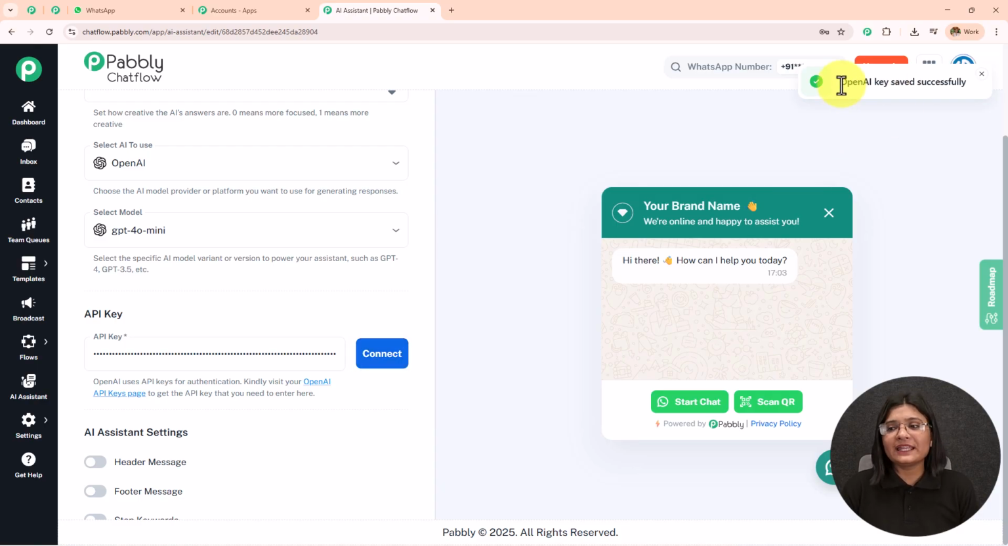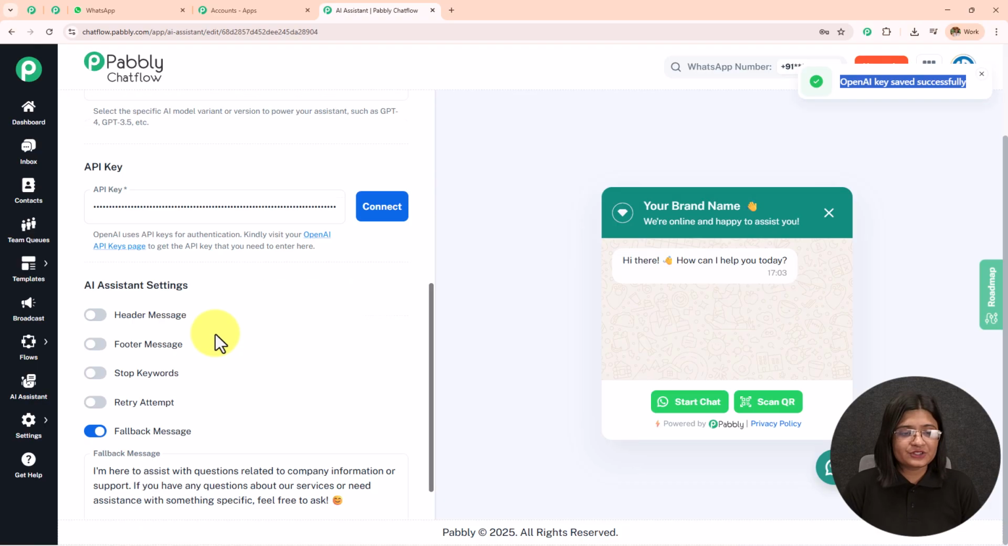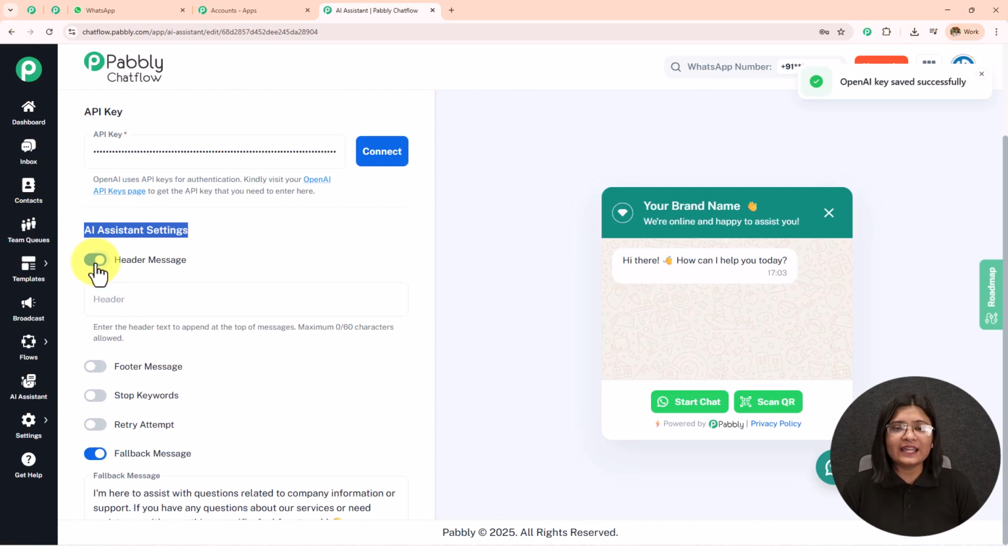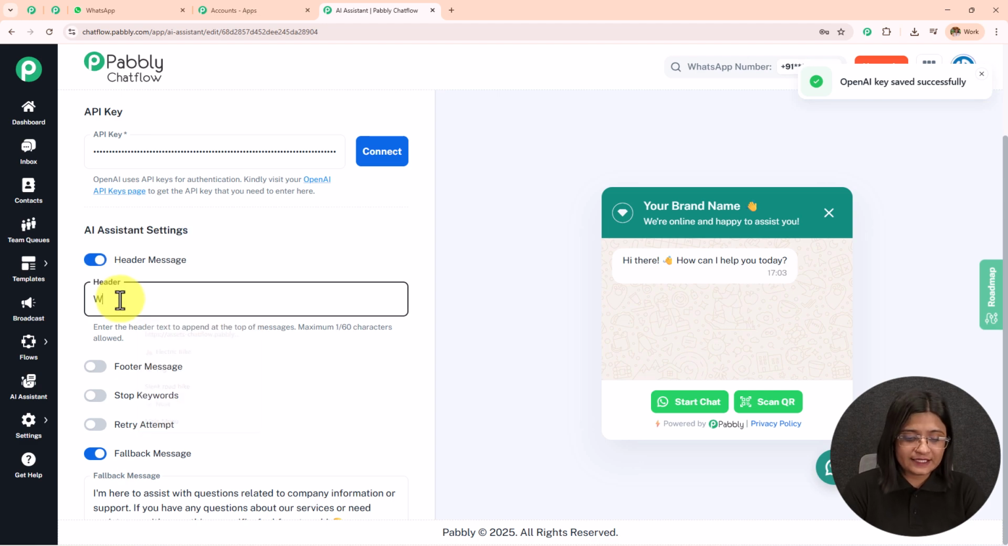And here, OpenAI key saved successfully. So if I scroll down, I have this AI assistant settings. If you want to add the header message, you can do that. And then if you want to add the footer message, just like that, you have to toggle on this button and enter the footer message. For now, I'm going to keep it off.